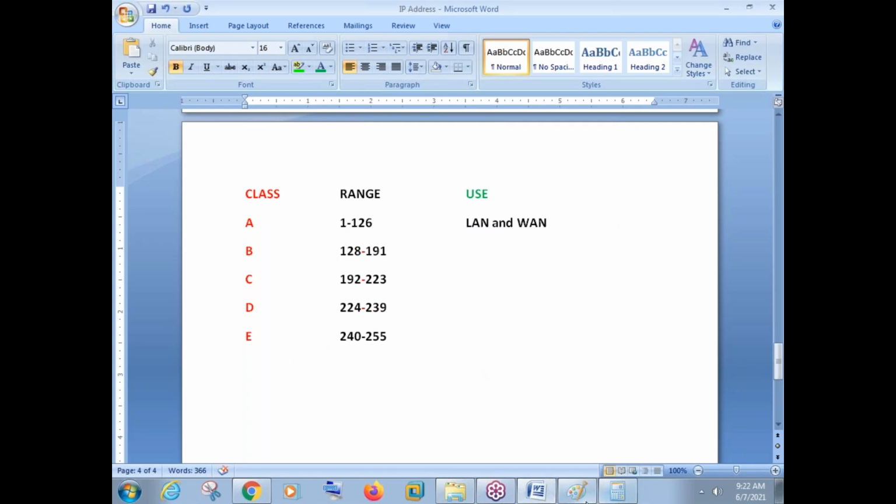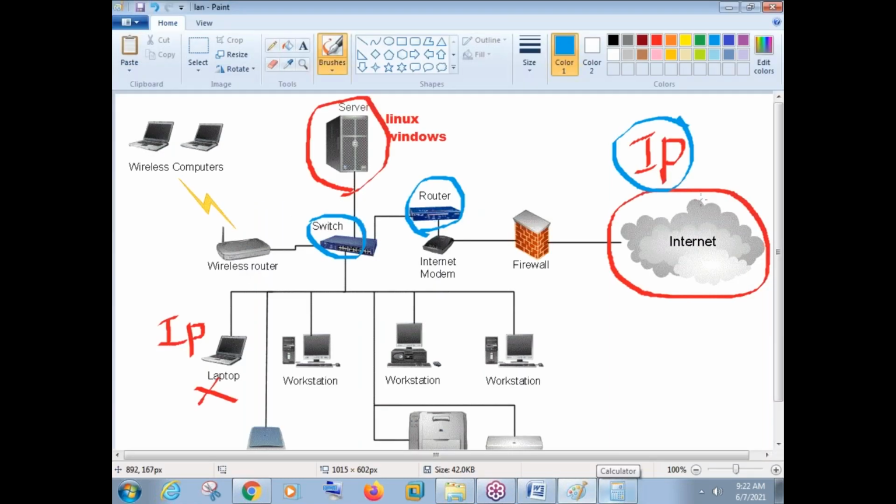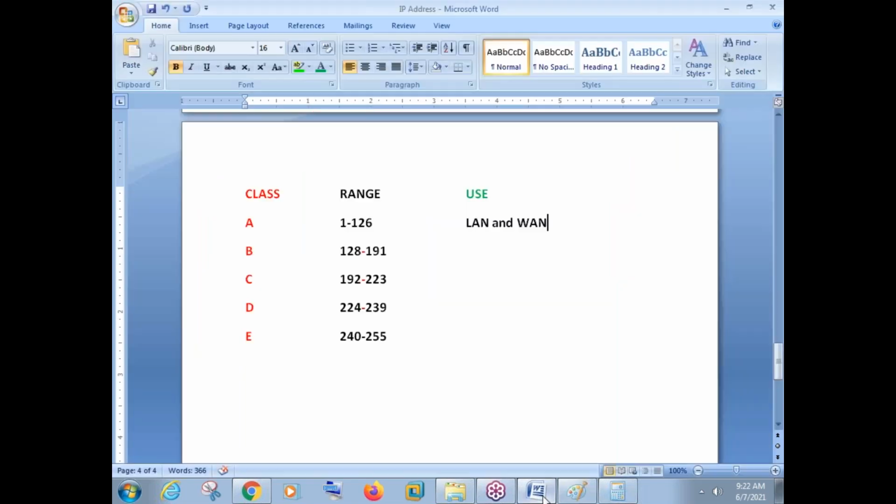Wide area network means, in simple terminology, the internet. Wide area network is our internet. Like over the internet, there is a website with the name google.com. We know this website very well. So google.com has an IP address. Okay. So which IP address are they using? Maybe they are using a class A IP address.